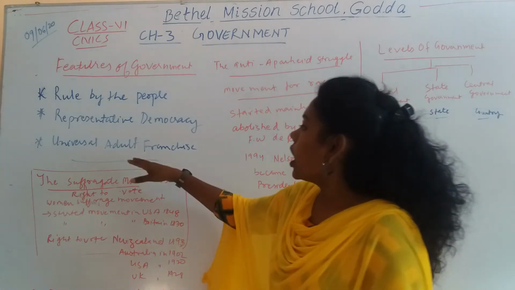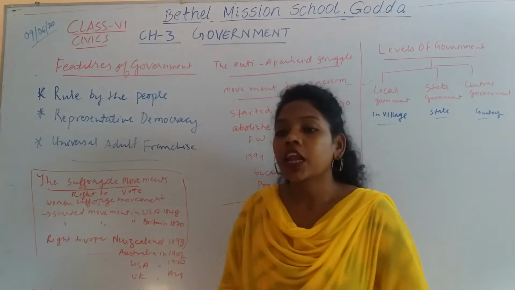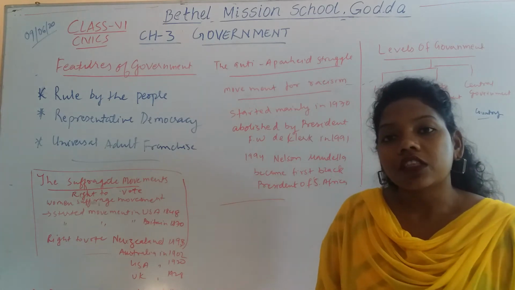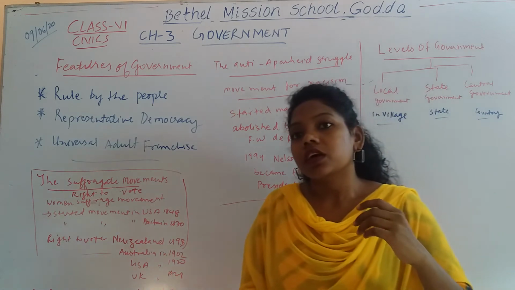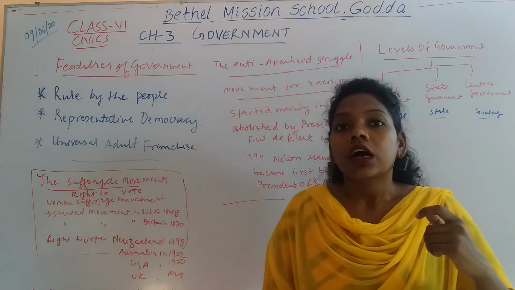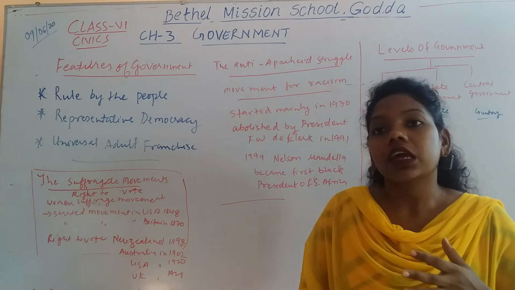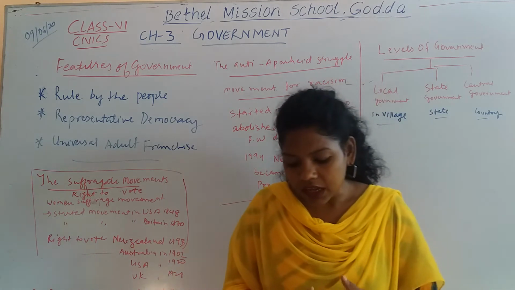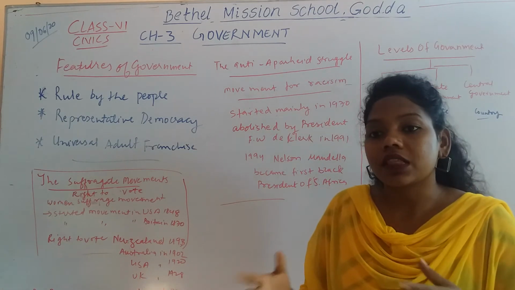Okay, another is the universal adult franchise. Universal adult franchise means that all the adults have the right to vote. If all the adults do not vote, the country cannot be considered a democratic country.